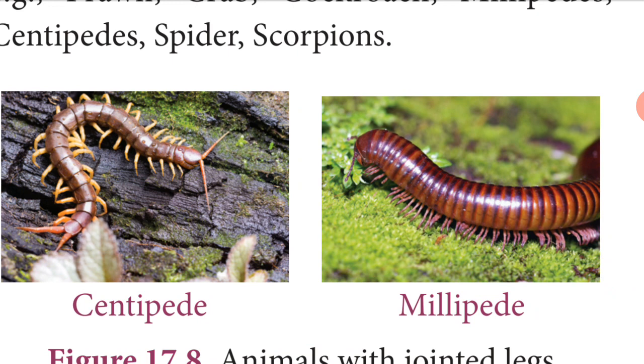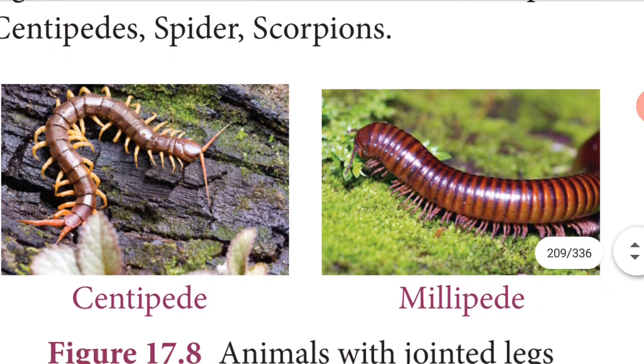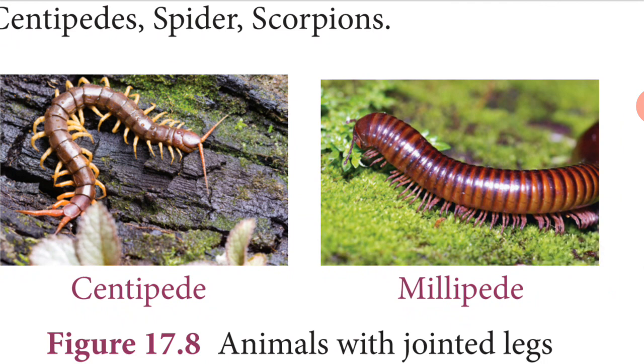The body of arthropods is separated into head, thorax and abdomen. Each segment bears paired jointed legs. Exoskeleton is made of chitin. So exoskeleton only present here. What is exoskeleton?